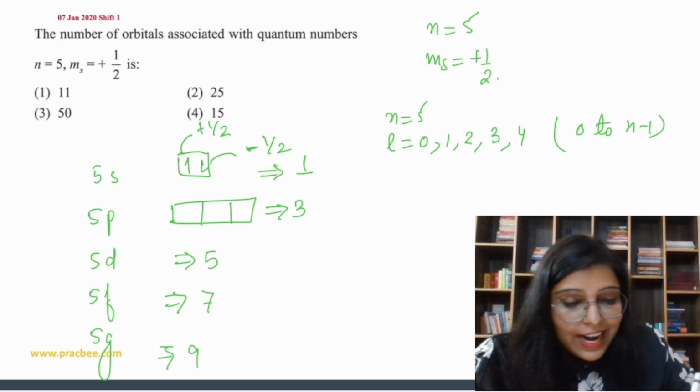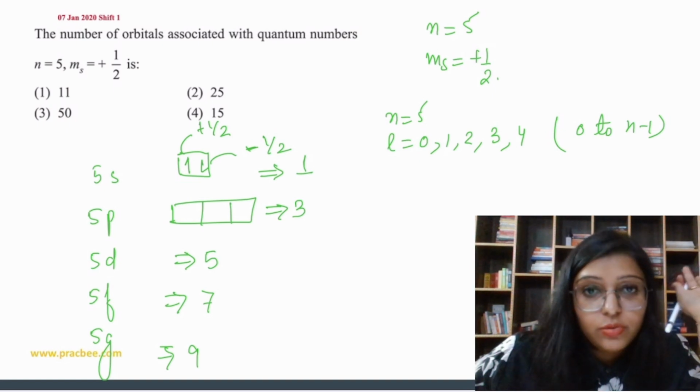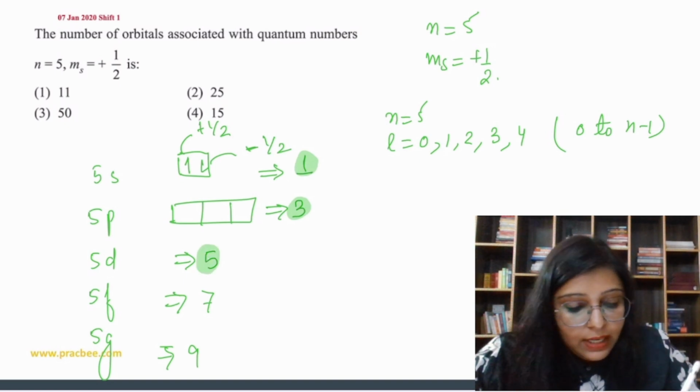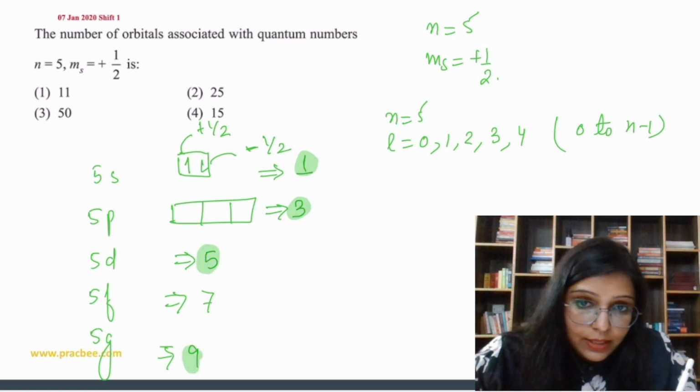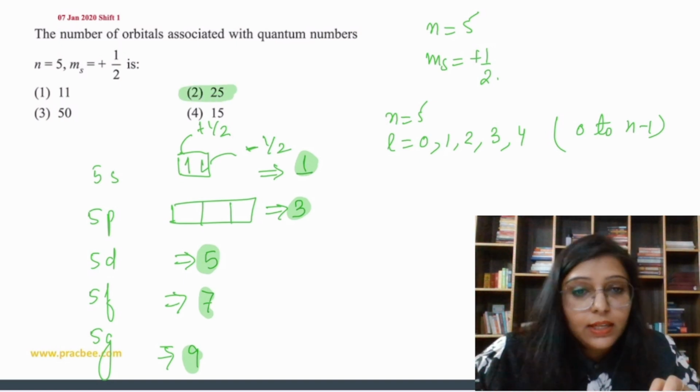How? Just add 2: 1 plus 2 is 3, 3 plus 2 is 5, 5 plus 2 is 7, 7 plus 2 is 9. So the total number of orbitals is 1 plus 3 is 4, 4 plus 5 is 9, 9 plus 7 is 16, 16 plus 9 is 25. So option 2 is the correct answer.